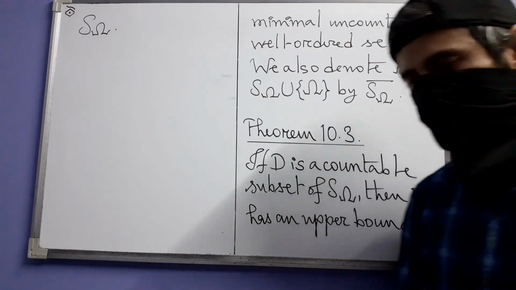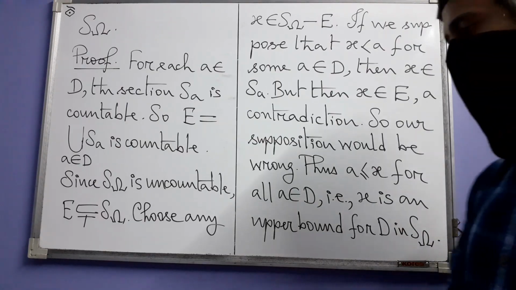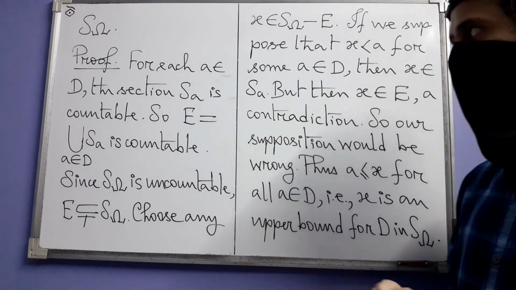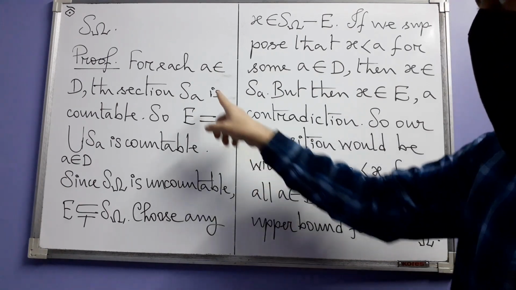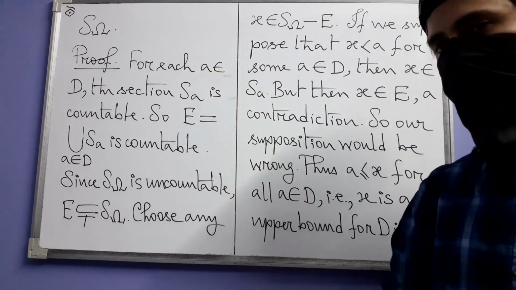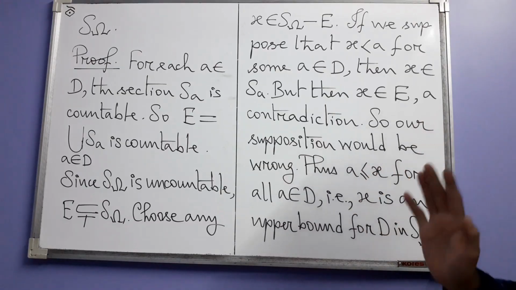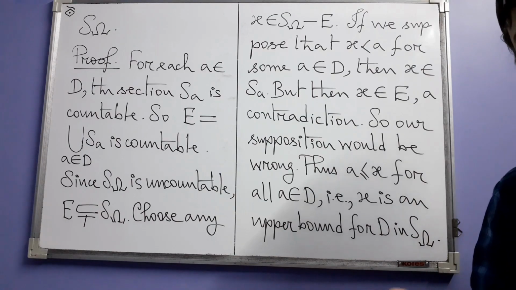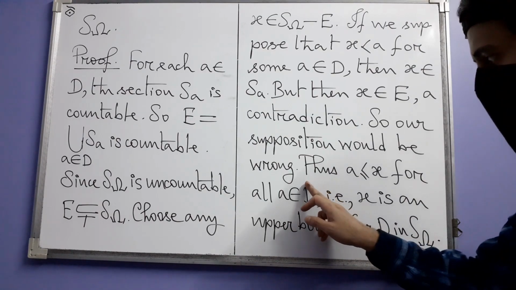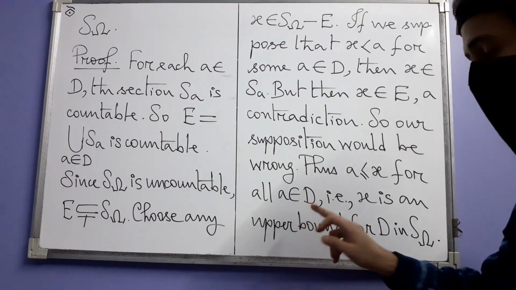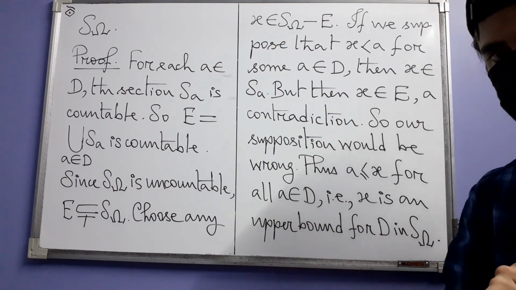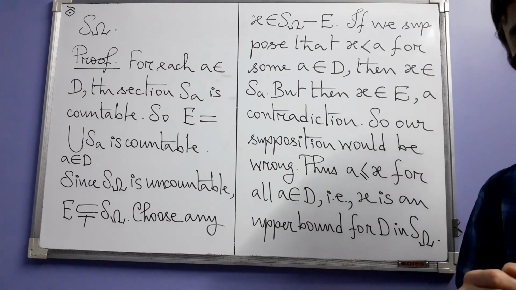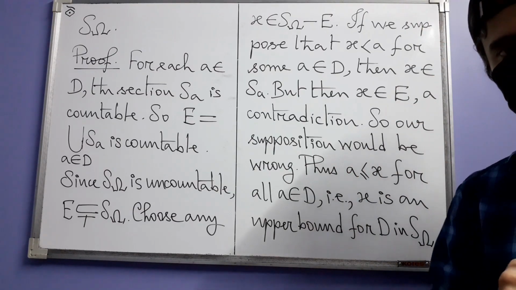Let's see how the proof goes. Okay, so this is how the proof goes. In the proof, what you do, you consider any element A of D. Oh, one more thing I must say at this point. If you are following the book, you may have noticed that the author has used the letter A here instead of D. However, you may confuse this A with that previous A, which is S omega union singleton set omega.